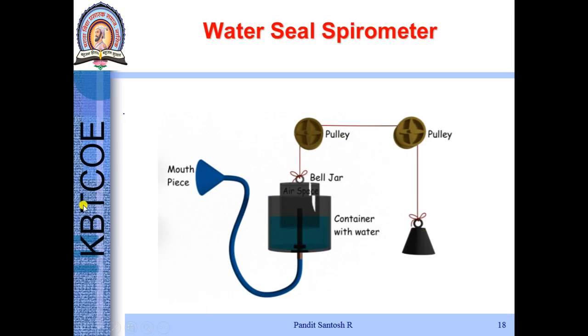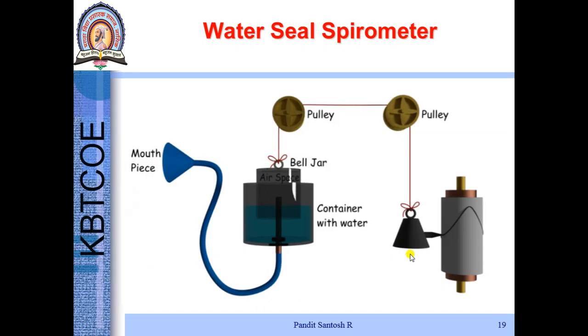This is a water seal spirometer. Through a mouthpiece, the patient tries to inhale or exhale. This is the bell jar, which is kept inverted in a water container. The bell jar, through a pulley, is connected to a weight. The moment the patient inhales or exhales air, it causes the bell jar to move. The movement of the bell jar through the pulley is seen with the movement of this weight.